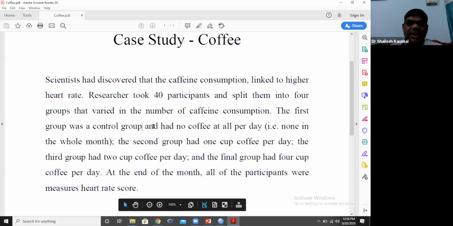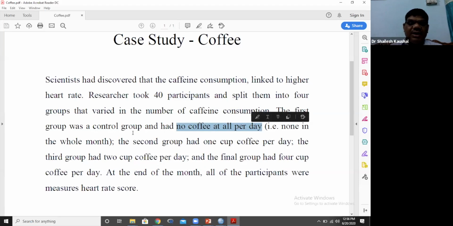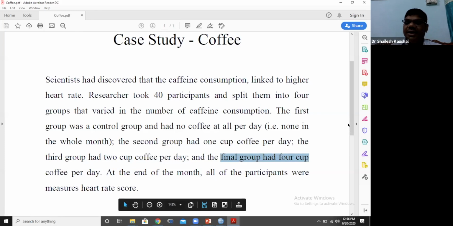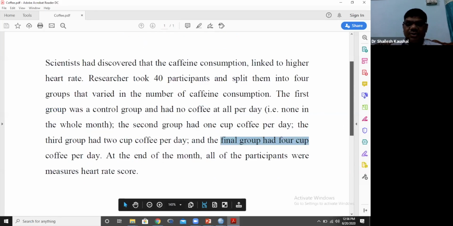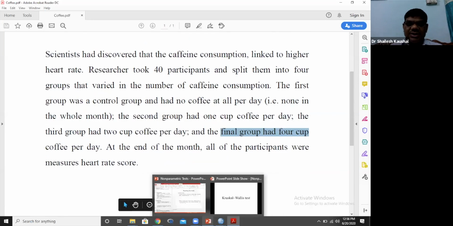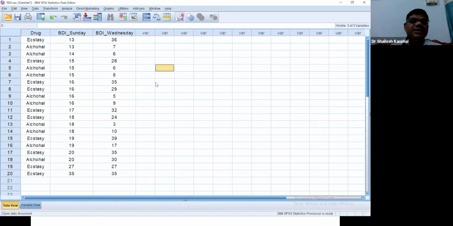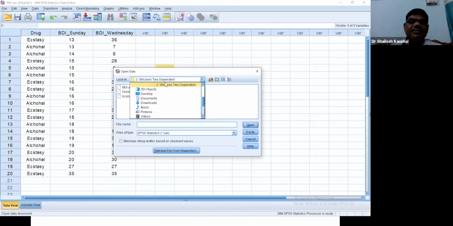Then there is another group, no coffee, 10 people. We are giving 1 cup of coffee to one group, 2 cups of coffee to the second group, and 4 cups of coffee per day to the final group. So there are basically 4 groups. So we can see our data. I'm opening the file of this particular test, the non-parametric Kruskal-Wallis test, coffee consumption.